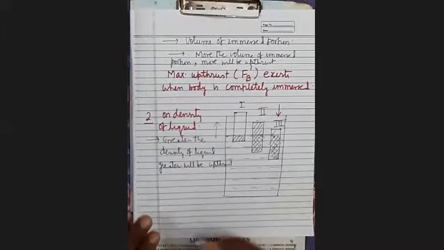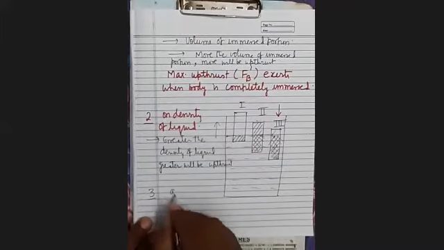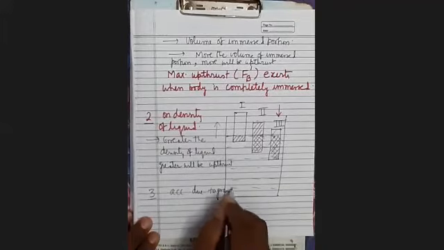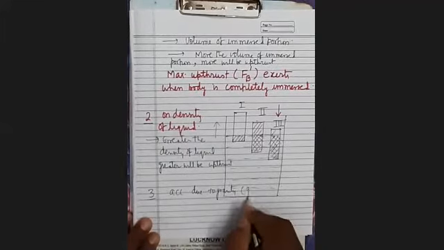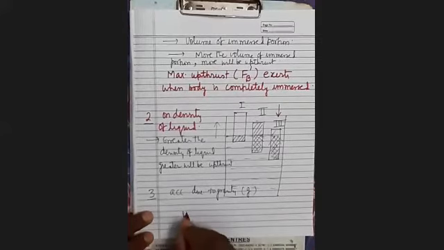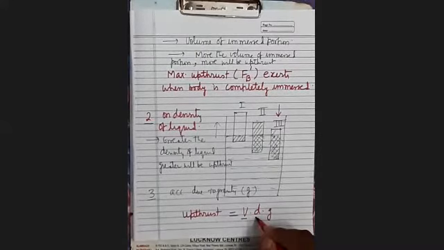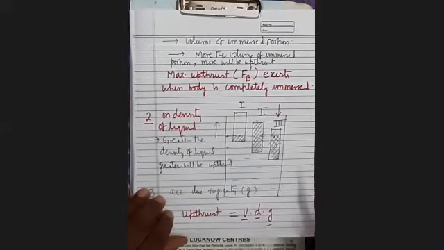Third is acceleration due to gravity, g. What is the formula of upthrust? We will deduce it later. Upthrust equals V into D into g. V is the volume of immersed portion, D is the density of liquid, and g is acceleration due to gravity. Now, what is the cause because of which upthrust is exerted?